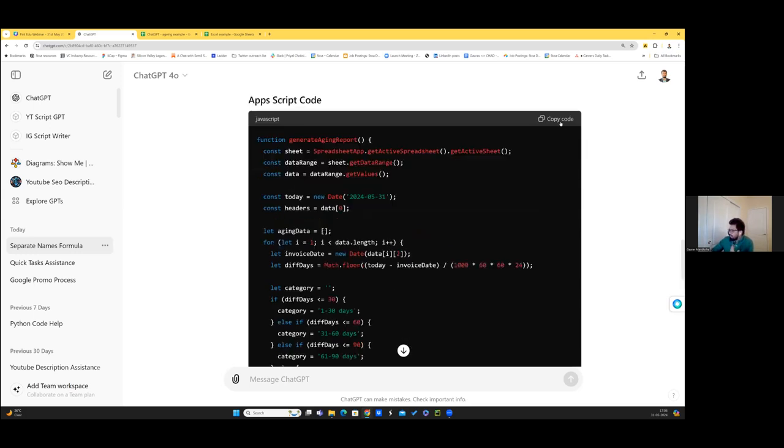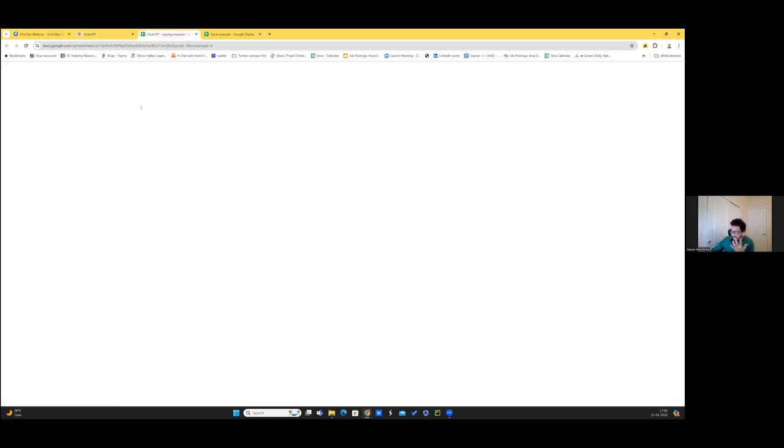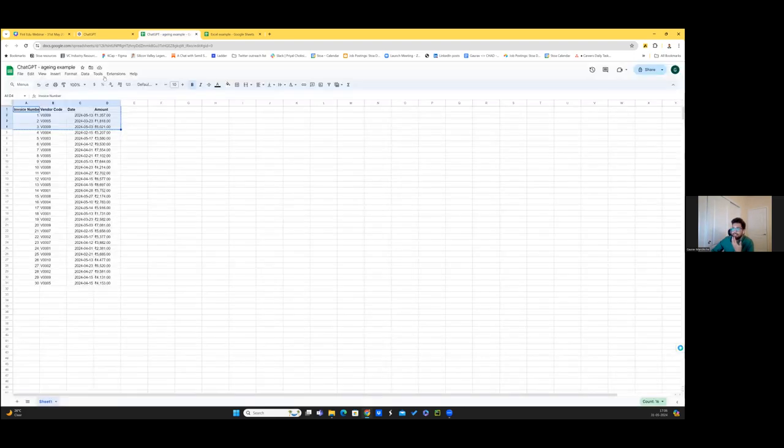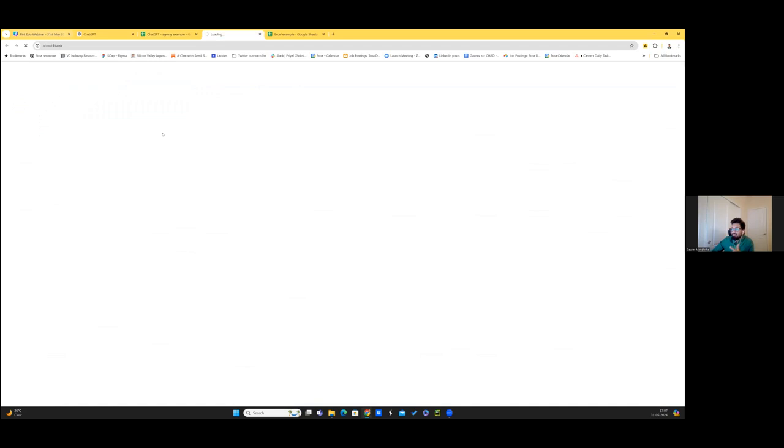So I have copied the code. You can very simply press on the copy button here. I'll come to my Google Sheet here. Much like how it suggested, go to Google Sheets, open extensions, go to Apps Script. I open Apps Script. It says that if there is an existing code here, just delete it, and then it will work as well.